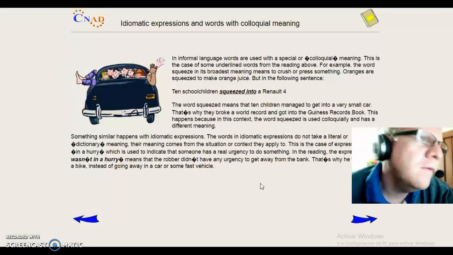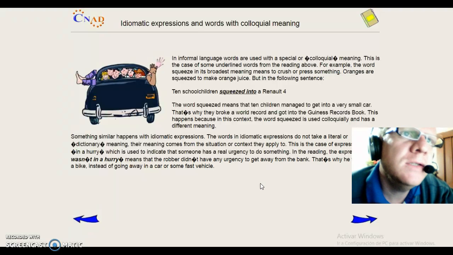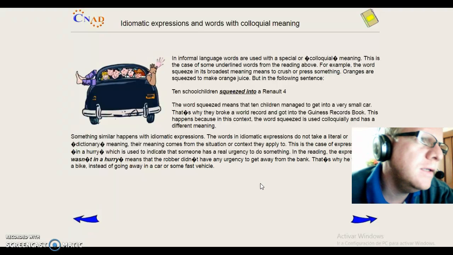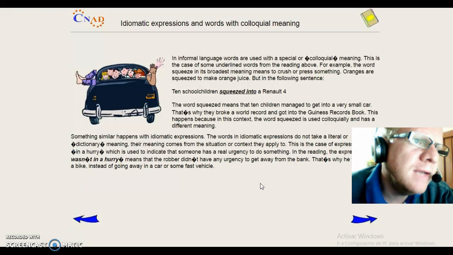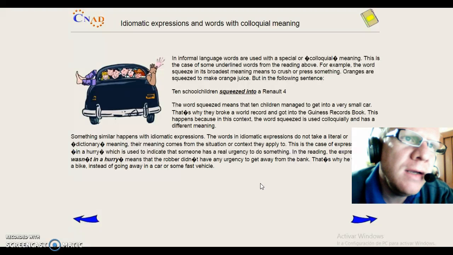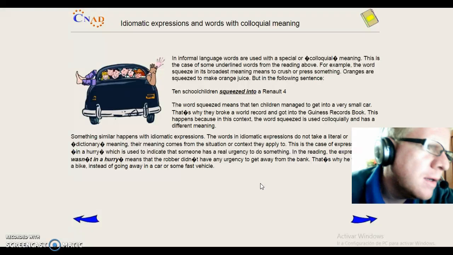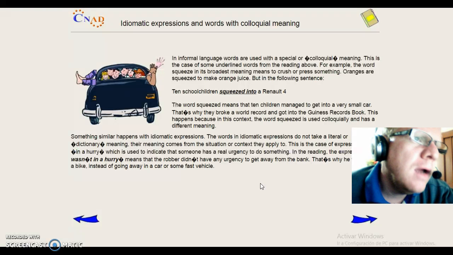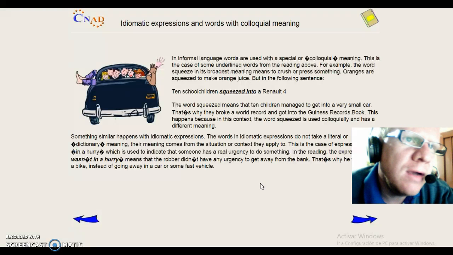For example, the word squeeze in its basic meaning is to crush or press something. Oranges are squeezed to make orange juice, but in the following sentence, "Ten schoolchildren squeeze into a small car," the word squeeze means that ten children managed to get into a very small car. That's why they broke a world record, in the Guinness Book of Records.